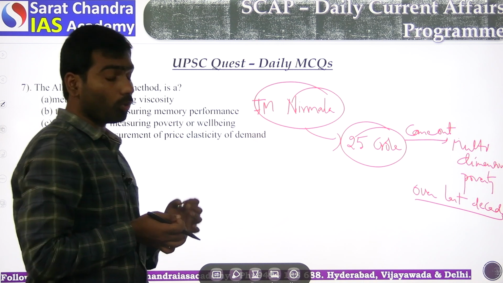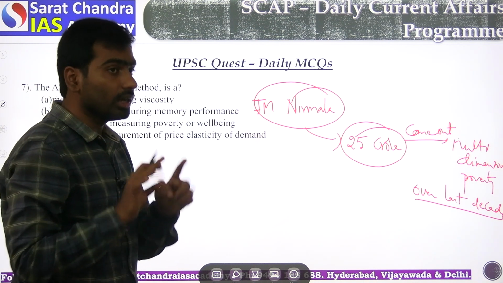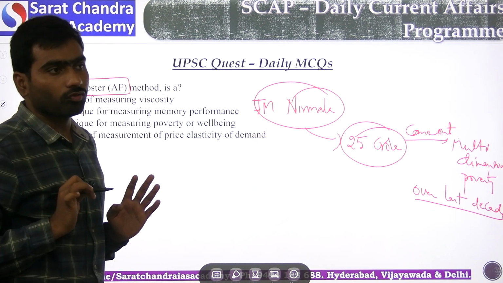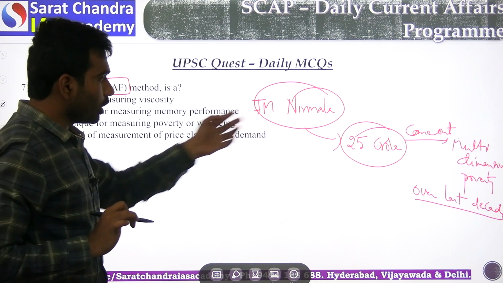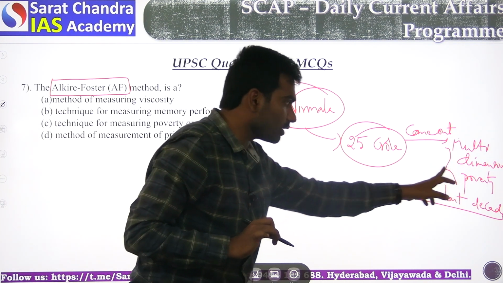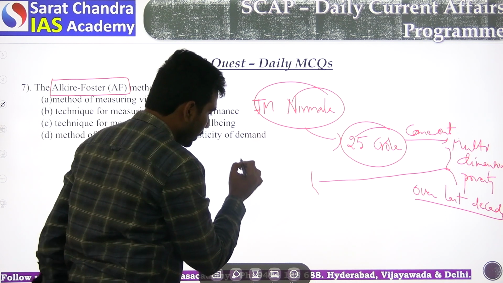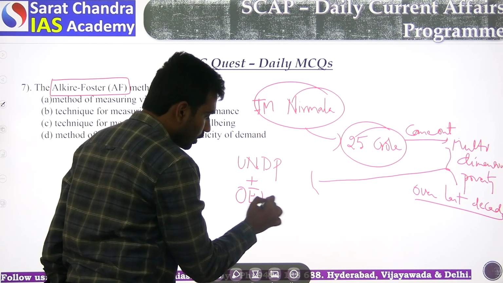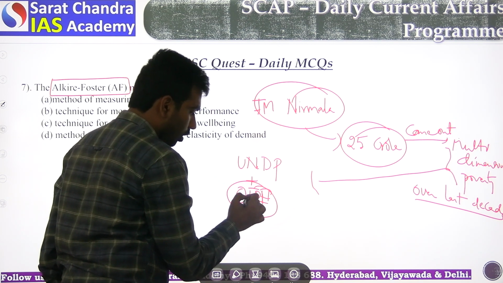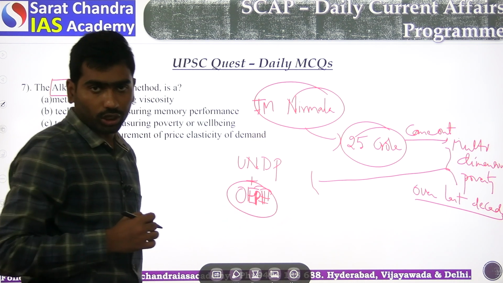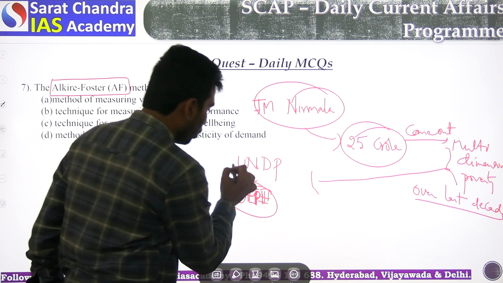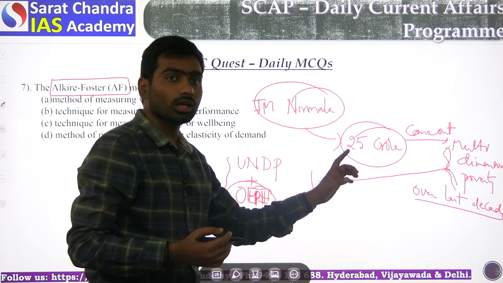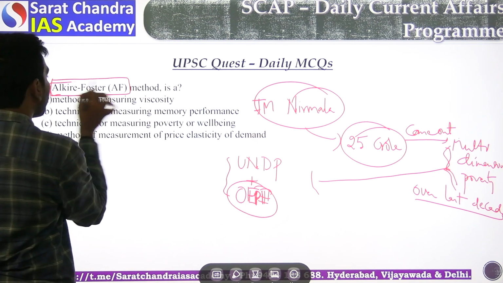Actually, multi-dimensional poverty is calculated based on one method. That method is nothing but Alkire-Foster method. Okay, if you read the multidimensional poverty index, it was published by UNDP, United Nations Development Programme, plus the Oxford Poverty and Human Development Initiative. So both of these published this multidimensional poverty index. They calculated it based on the method called Alkire-Foster method.